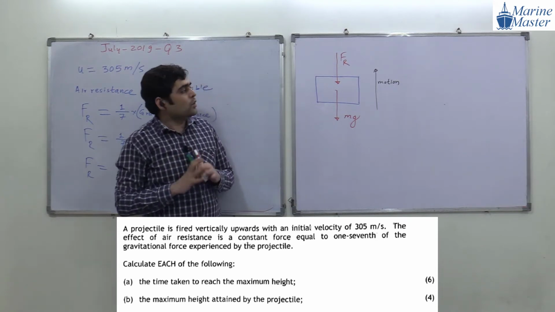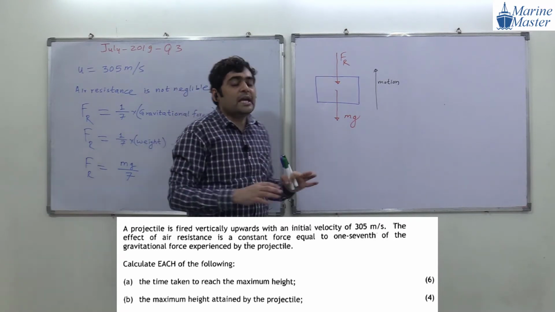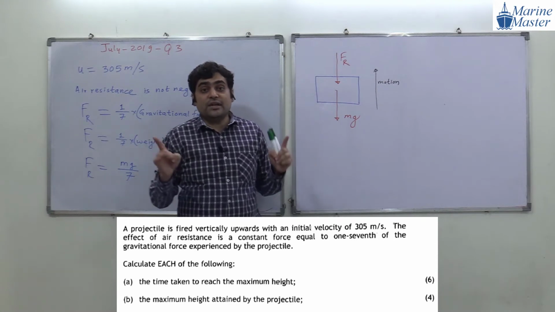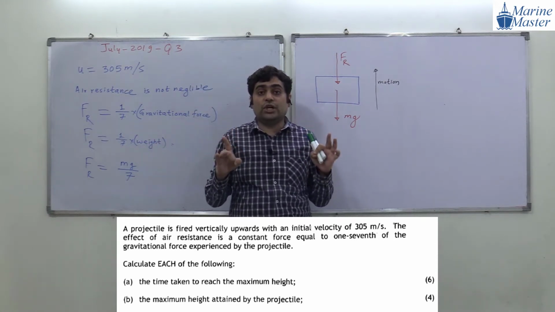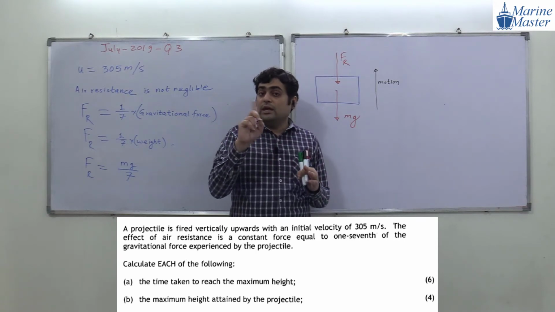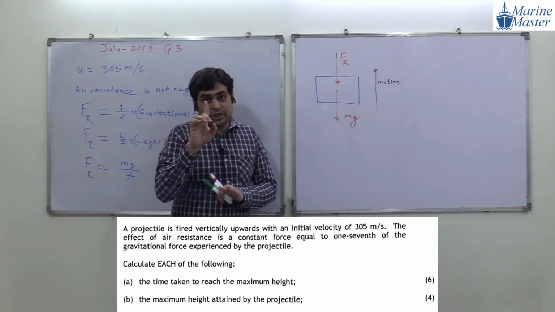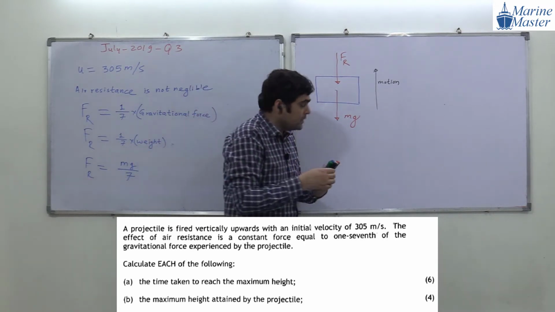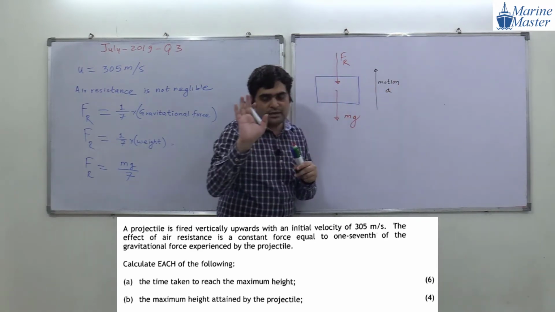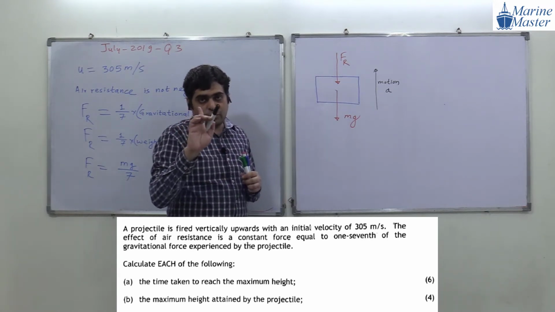Okay, good. So now here we can say that we can't apply the equation of motion in a gravitational field. Normal equation of motion we can apply, but the equation of motion in a gravitational field we can't apply. So we are going to use the normal, regular equation of motion that we studied previously.